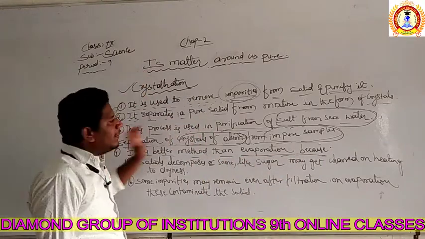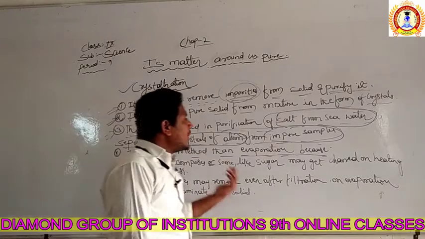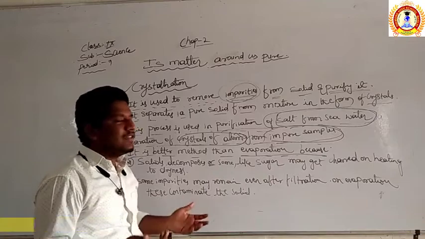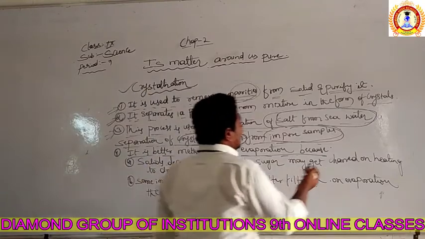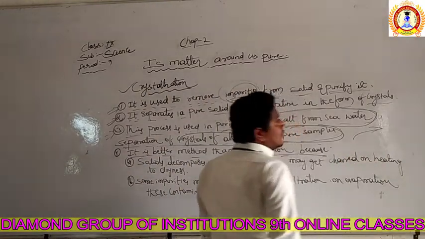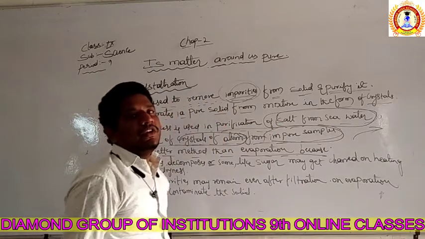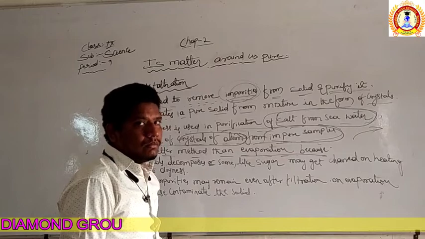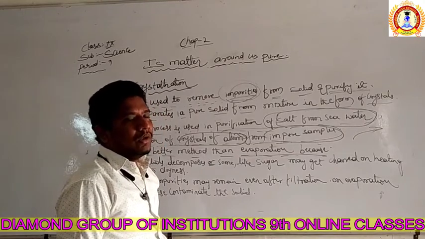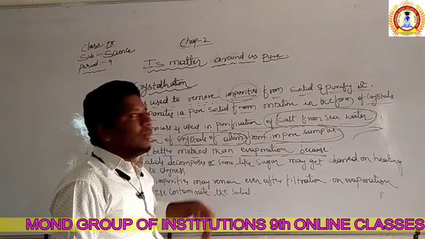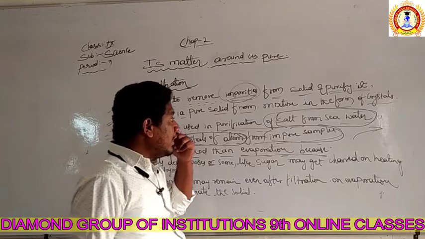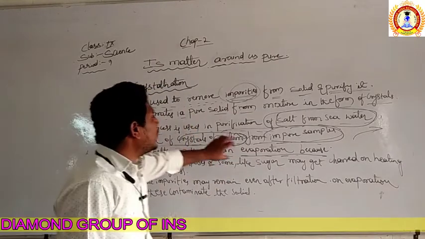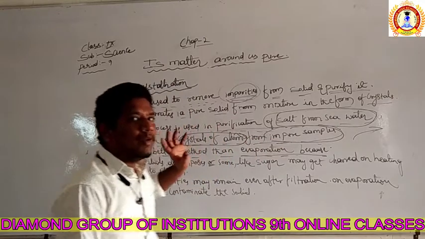How is crystallization better than evaporation? Evaporation and crystallization are both used in separation, in different conditions. Evaporation is the process in which a liquid converts into a gas without reaching, or below, its boiling point. If a liquid converts into gas below its boiling point, we call that process evaporation. Then how is crystallization better than evaporation?